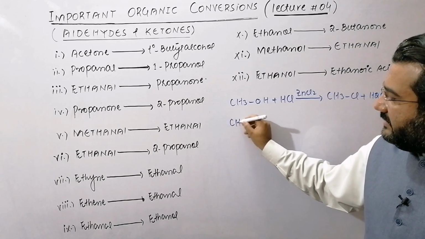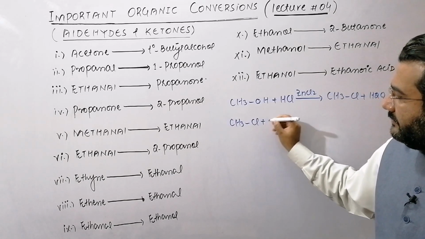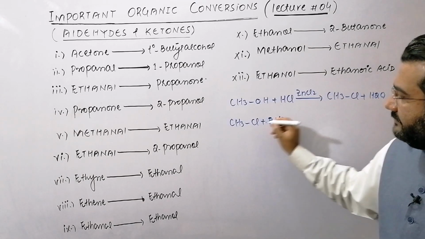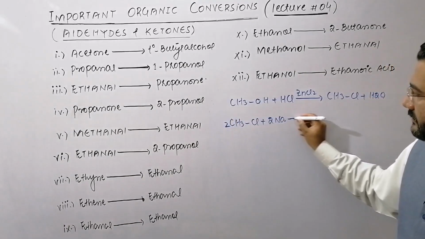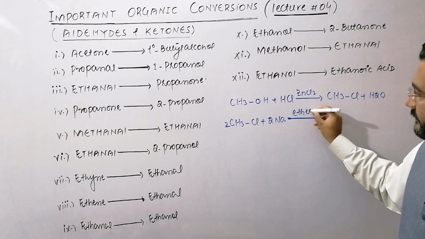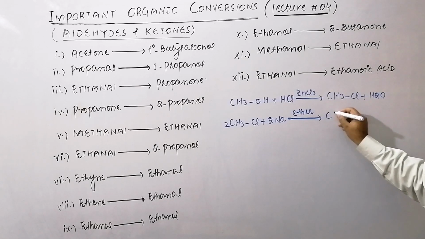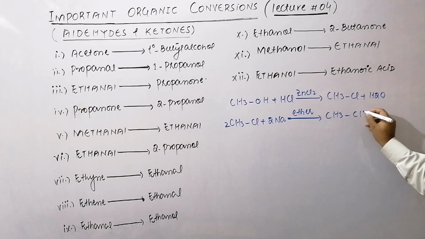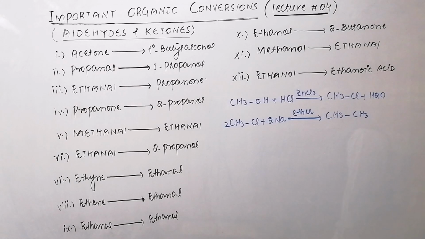Now the methyl chloride is made to react with sodium in the presence of ether and that will form ethane plus 2 NaCl.